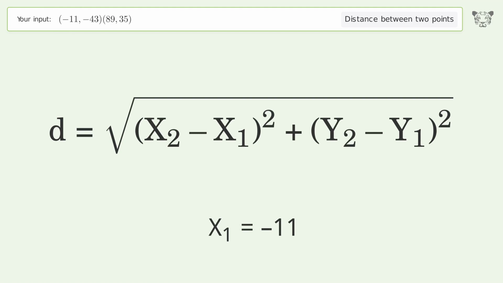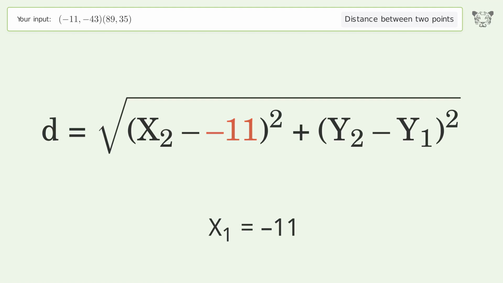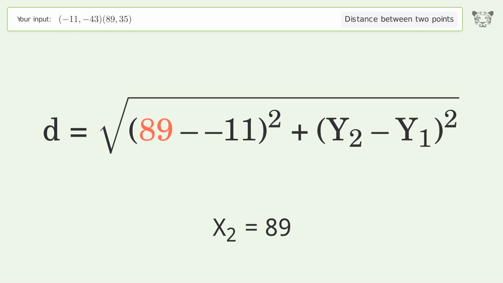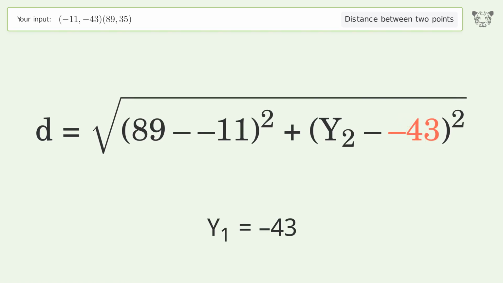x1 equals -11. x2 equals 89. y1 equals -43. y2 equals 35.